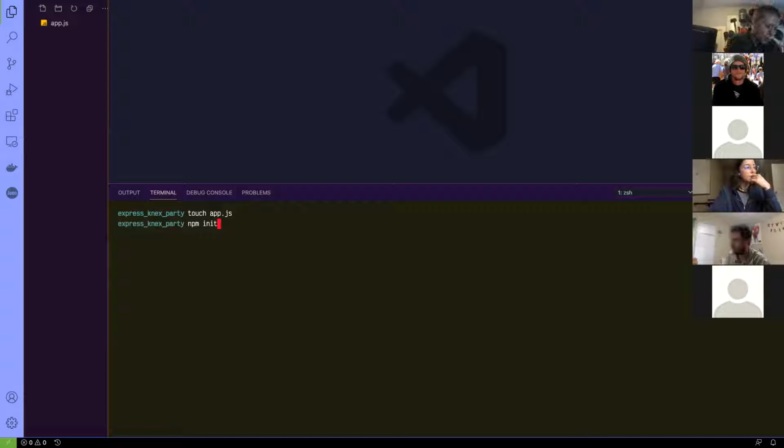What does an npm init do, Mary? It initializes node. I can't remember what the letters stand for. Cool. What file gets created when I run npm init? A package that rhymes with what? Oh, someone said it. Oh, is it packages? It creates a package.json. So close. So close. Creates a package.json. Cool.